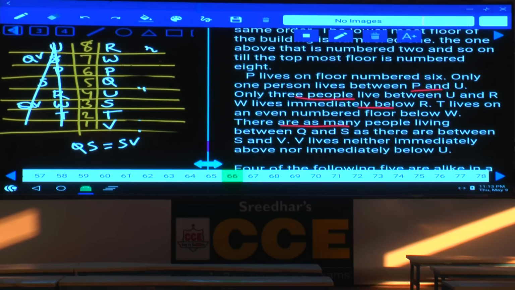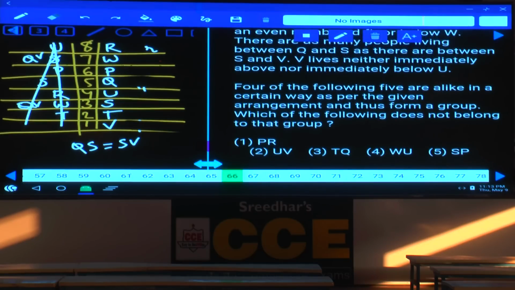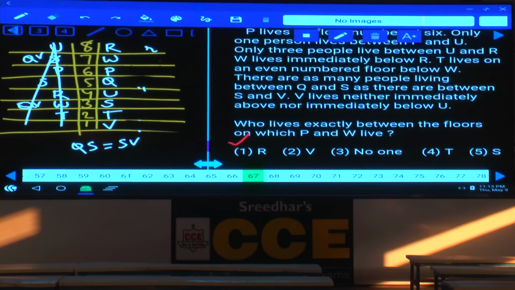Done with this? Then question number 66: four out of the following are alike, one is the odd man out. Between P and R there is one person, between U and V there are 2 persons, between T and Q there are 2 persons. Then what is your answer here? Choice 1, except choice 1, in the remaining 2 persons are in between, here there is only 1 person. And 67: who lives exactly between the floors on which P and W live? Between P and W, is there anyone? No, hence no one, that is choice 3.